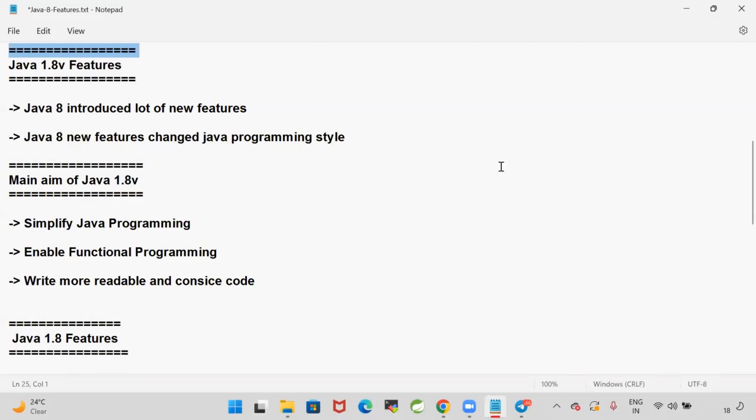So to attend an interview, Java 1.8 features are mandatory for every Java developer. Whether you are a fresher or experienced, if you want to attend any Java-based interview, 1.8 features are mandatory. Write down my words: if you attend any interview, let me know if they don't ask any question on Java 8. If they don't, that's not a Java interview, because that much demand is there for Java 1.8 features.